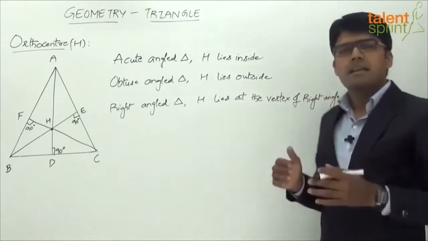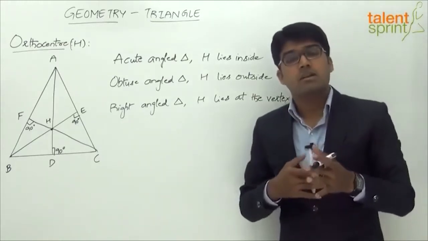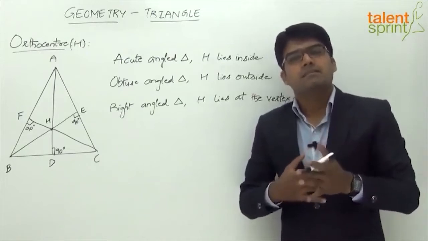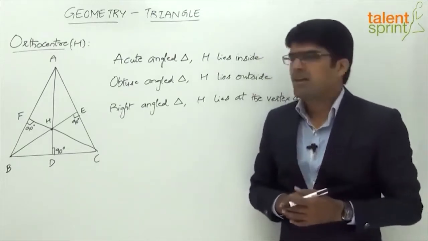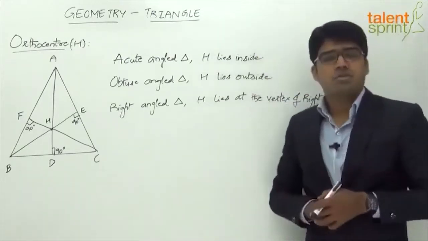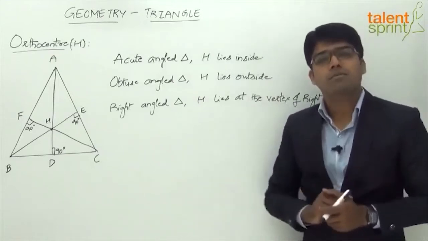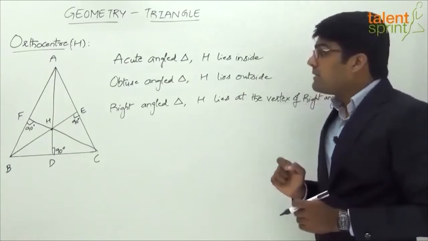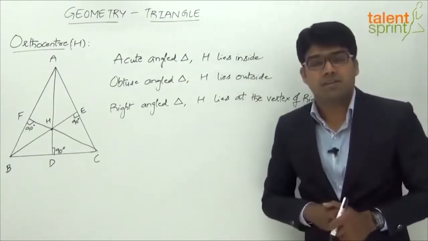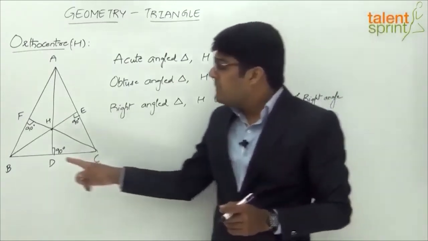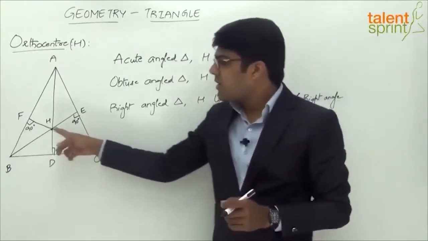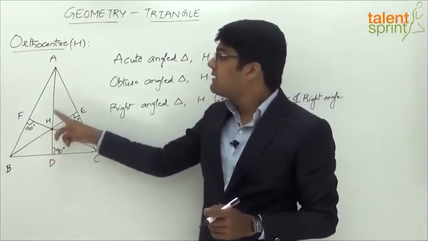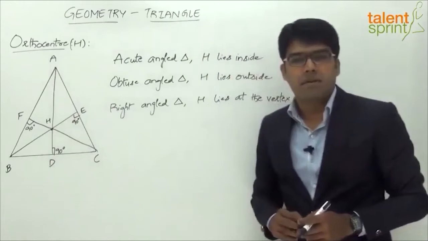So if you consider ABC as a right angle triangle which has got the right angle at the vertex B, then the orthocenter is the vertex B here. So that's about the position of orthocenter based on the type of triangle there. Now one important conclusion that can be drawn with respect to the orthocenter of a triangle is that the angle made by any side with the orthocenter and the opposite angle are always supplementary.